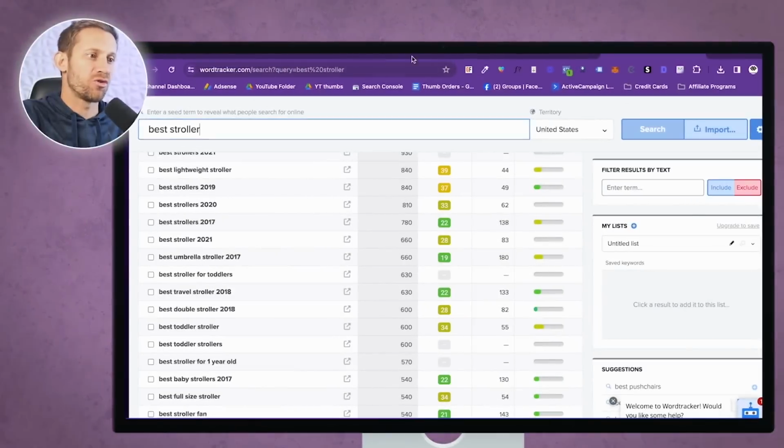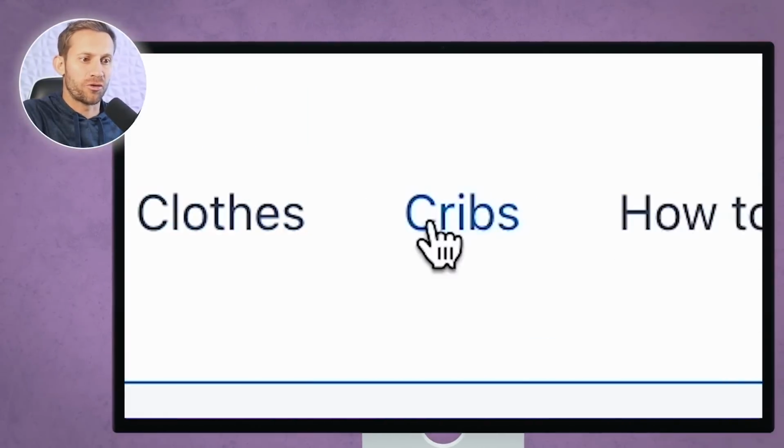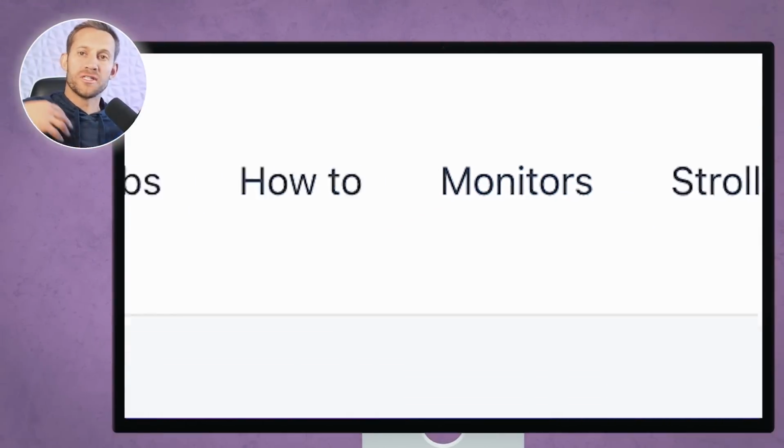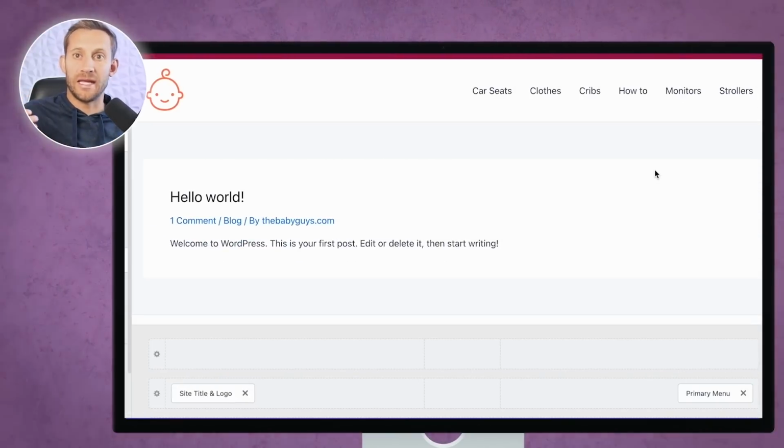So you're going to spend about an hour and you're going to come up with a list of probably 100 to 200 different content ideas that you can start writing, right? All we've done is strollers here. We've got car seats, clothes, cribs, how-to, which is massive in the baby space. We've got monitors, all these different things that we can start looking at and writing articles about.